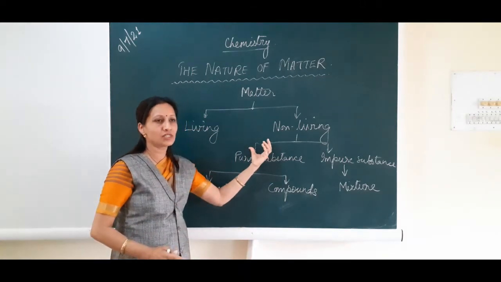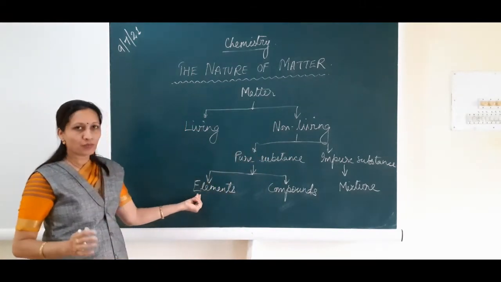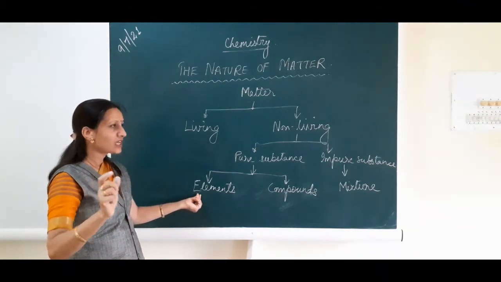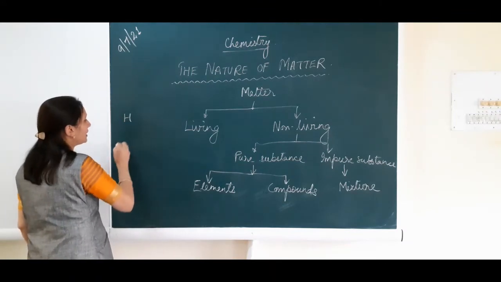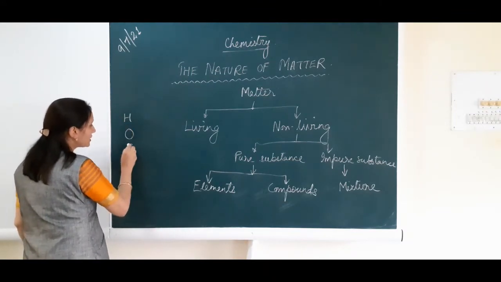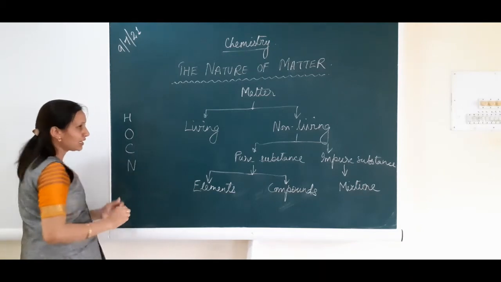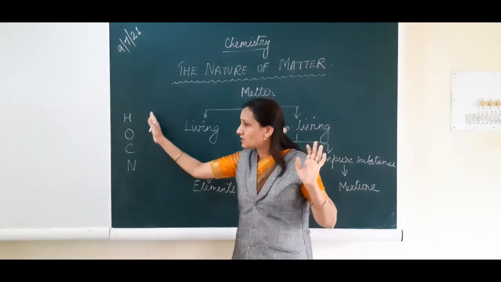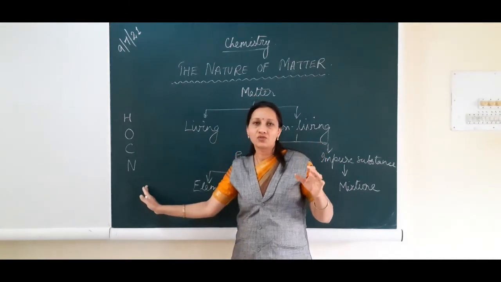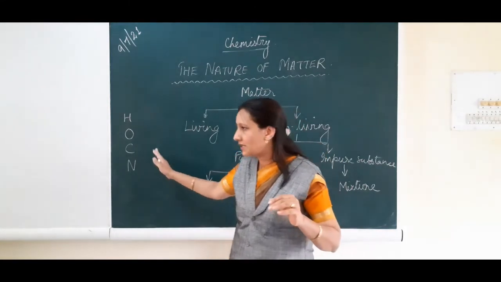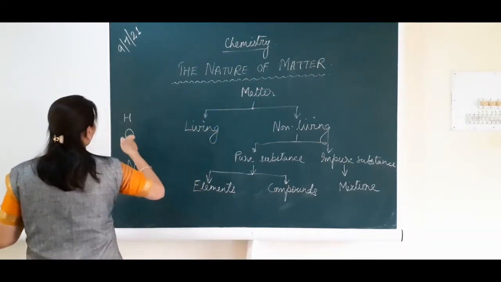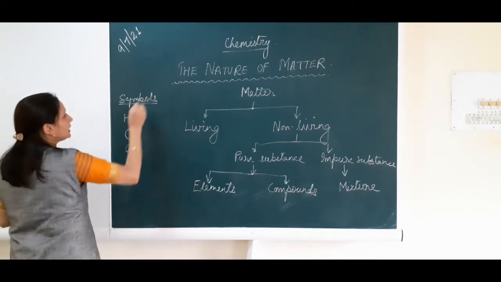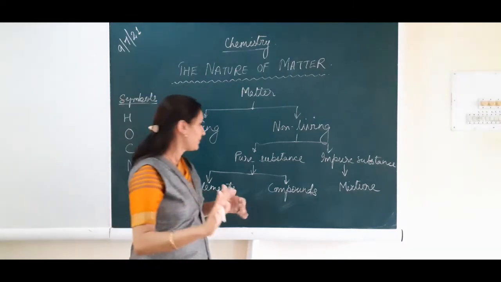Both are pure substances. An element is a pure substance which is made up of only one kind of atom. Suppose I say hydrogen is an element, oxygen is an element, carbon is an element, nitrogen is an element. Children, I am not writing the short forms of these elements. These are actually the symbols. In chemistry, the short form used for writing an element is a symbol. You will be learning these symbols and formulas later.